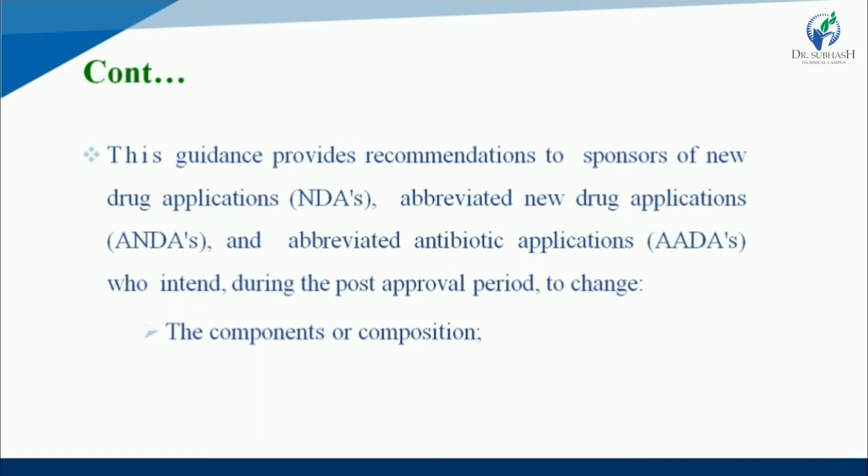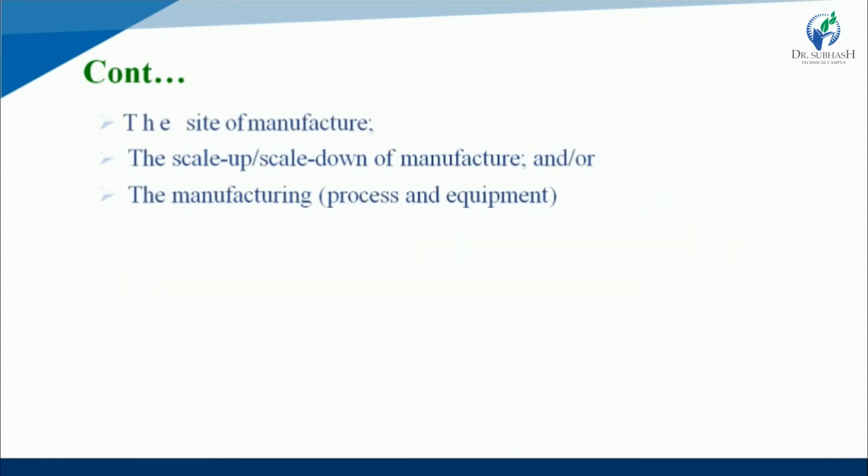Which type of post approval changes is approvable or acceptable? First one is component changes or any type of composition changes. Next one is site of manufacturer. If any change is required in the manufacturing site, it is acceptable. The scale up or scale down of manufacturer. And last one is manufacturing process and equipment. So which type of changes is acceptable after approval?